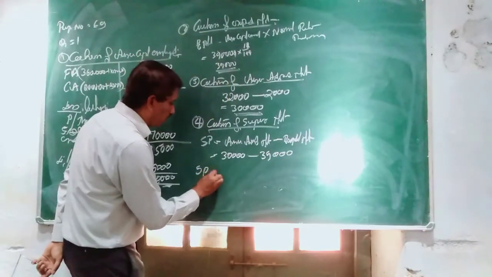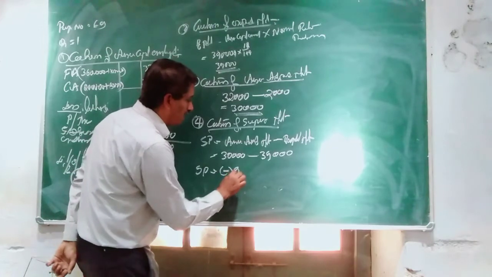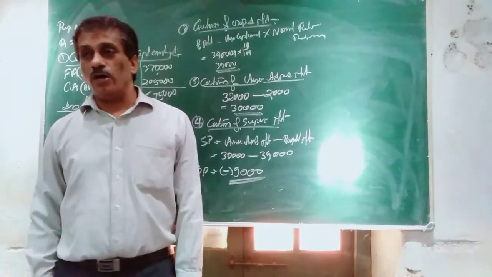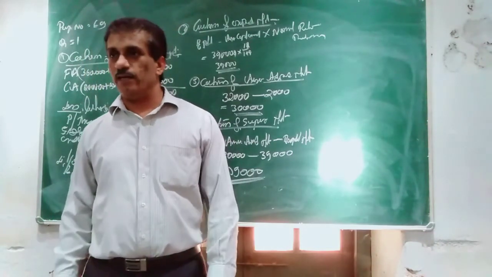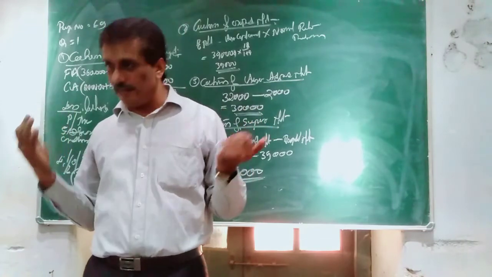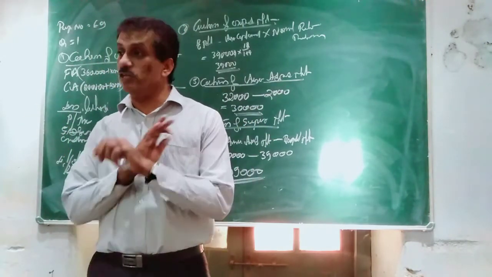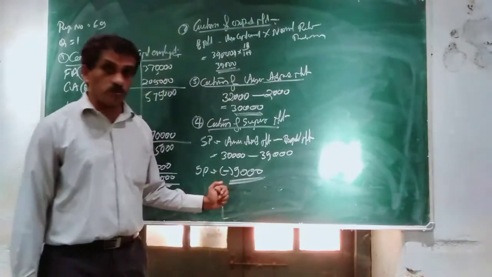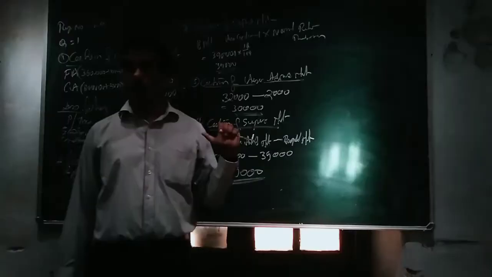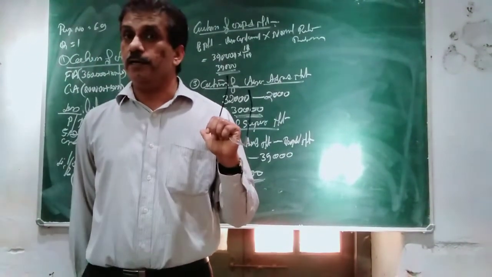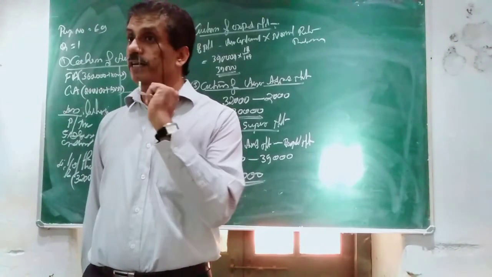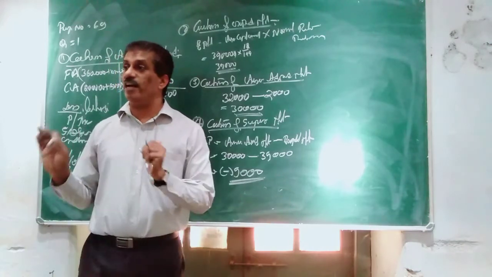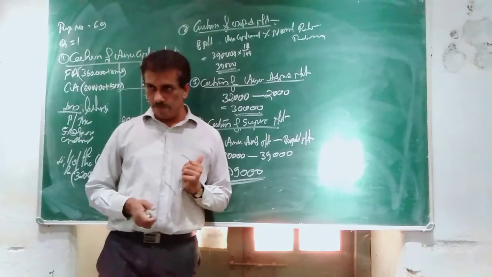So super profit you are getting is minus 9,000. Now it is not possible to move further, because you are getting super profit in the negative, which indicates that there is no goodwill. You are not supposed to get minus figures. You are supposed to get a positive figure. If you get a positive, this into number of years of purchase should be the goodwill.